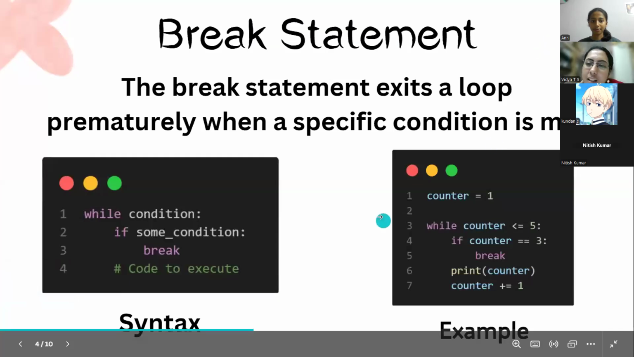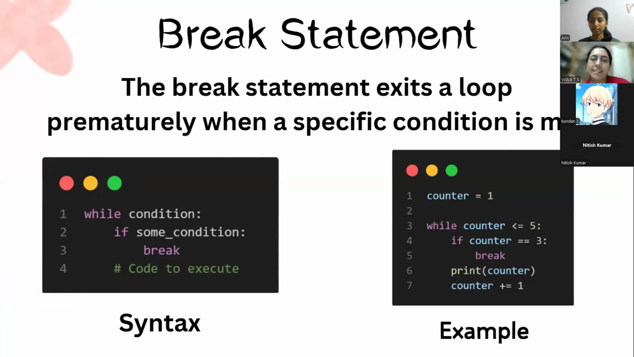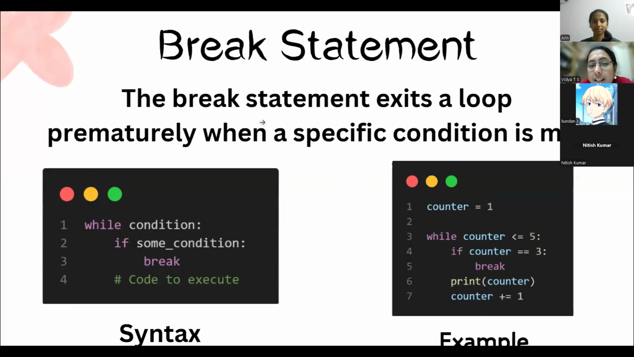Yes, who is the first one? Bharat. Yeah, the same order. Okay, Bharat, tell me. Yes, ma'am. What do you mean by break statement?